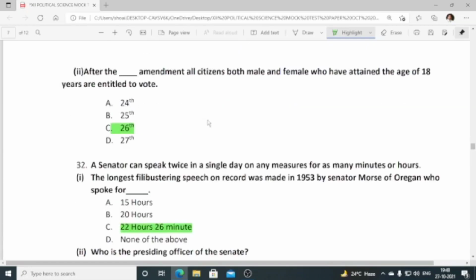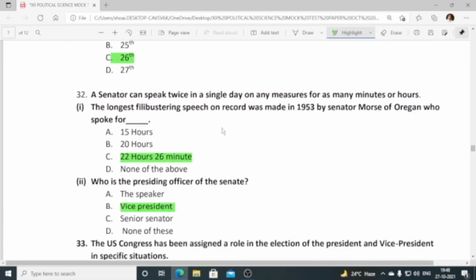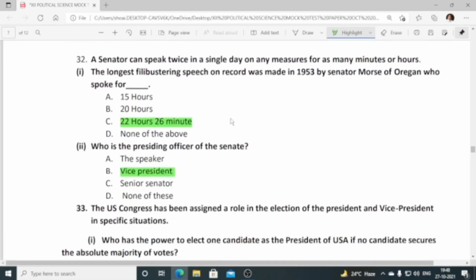So next one, after the dash amendment, so which amendment? That both male and female who have attained the age of 18 were entitled to vote. So after the 26th amendment, a senator can speak twice in a single day on any measure for many minutes or hours.